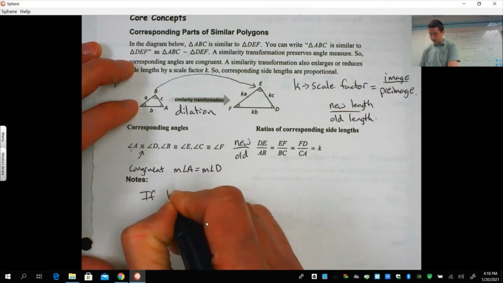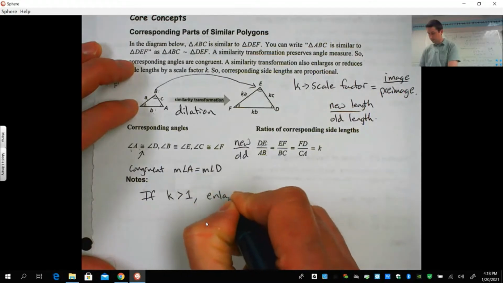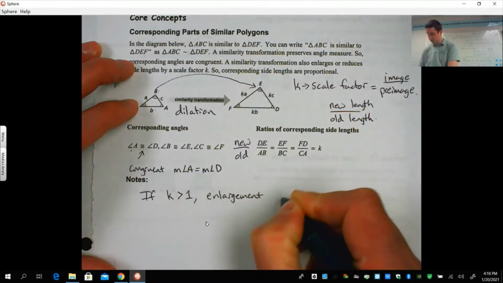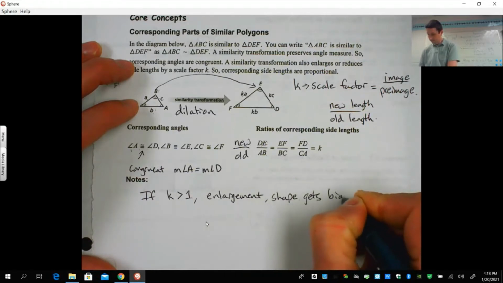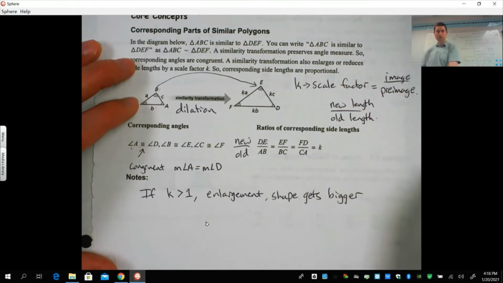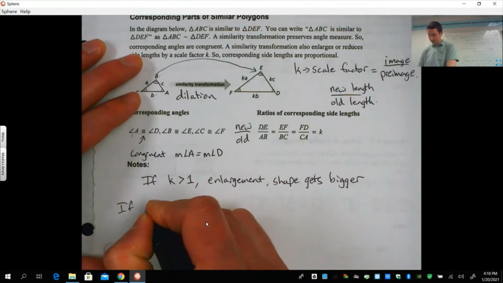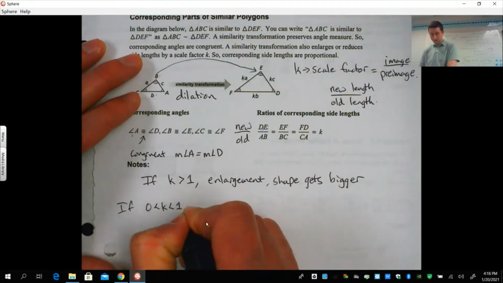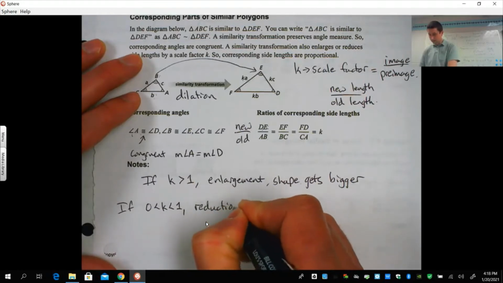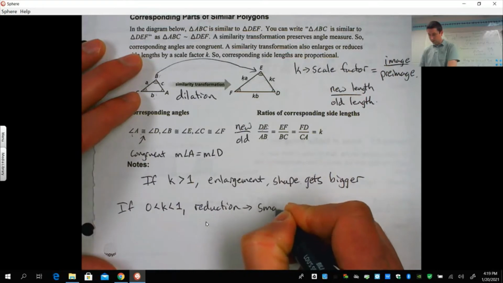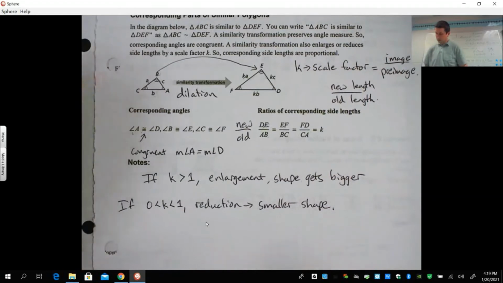Now, if k, your scale factor, is greater than 1, you're going to have an enlargement, and that means your shape gets bigger. So if k is greater than 1, you have an enlargement, the shape gets bigger. If 0 is less than k, which is less than 1, you have a reduction, which means you're going to have a smaller shape. We saw that on Desmos earlier on. Okay?